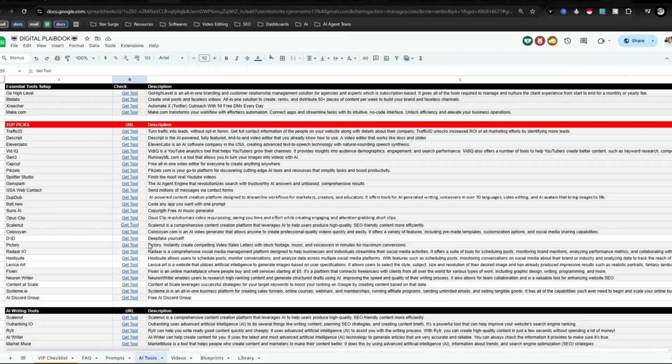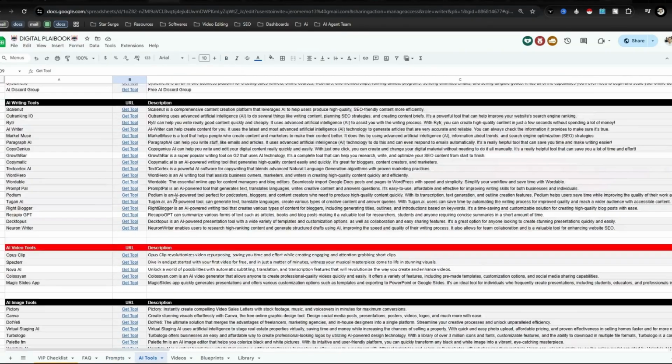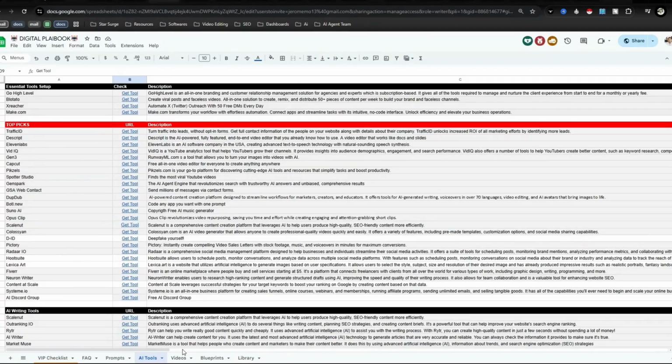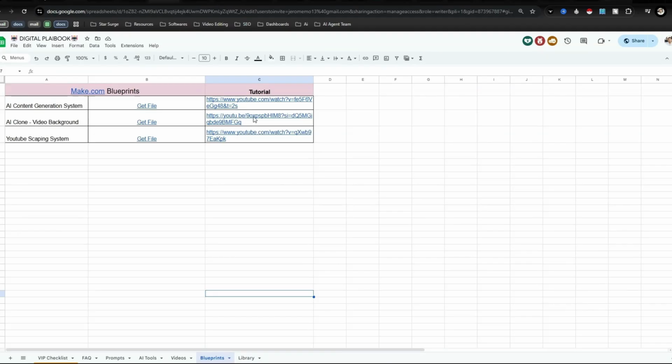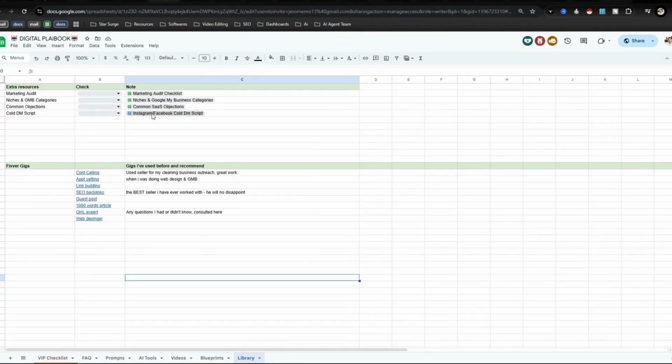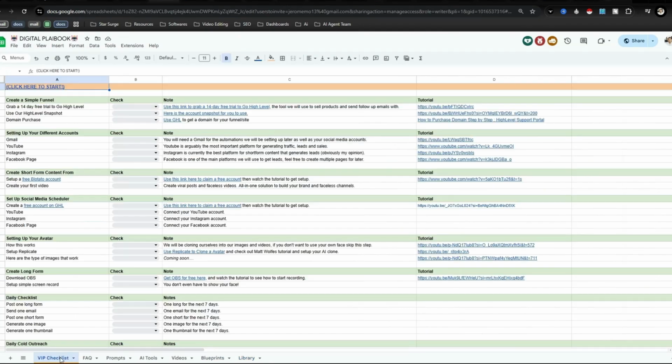We have a list of 130 plus AI tools that you're able to get paid to promote, 700 short form videos that you can already download and post to TikTok, YouTube Shorts, make.com blueprints where the tutorial is right here, and then this is actually the blueprint or the scenario that you can upload into make.com, and then a library of just other extra resources and Fiverr gigs that I have used in the past.